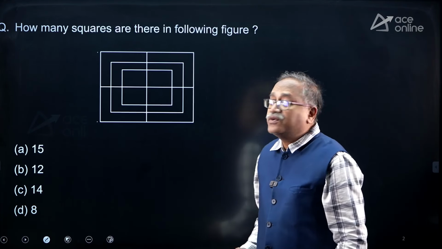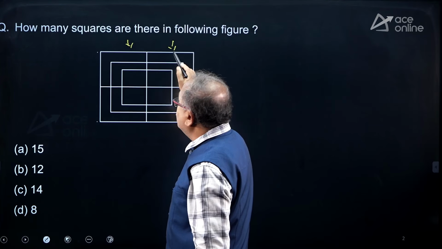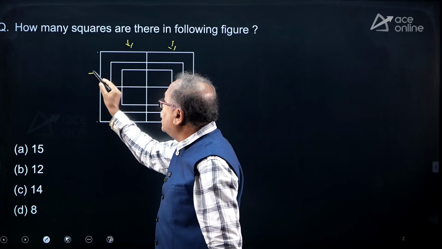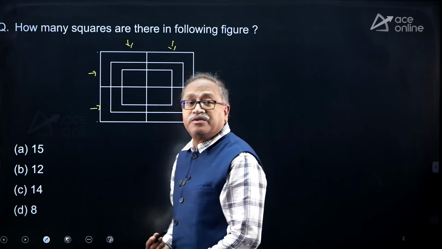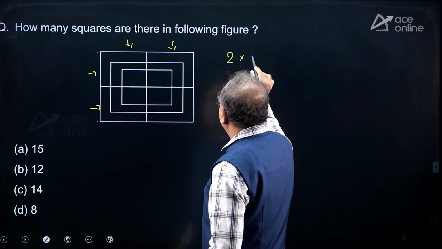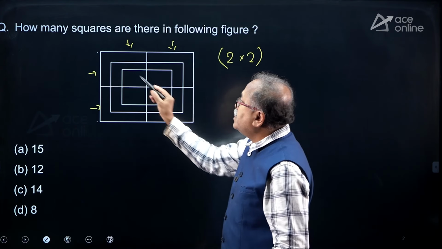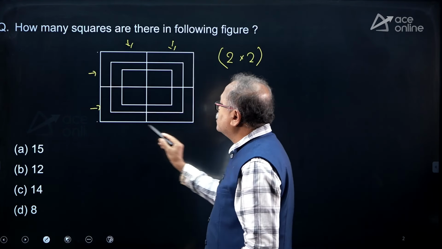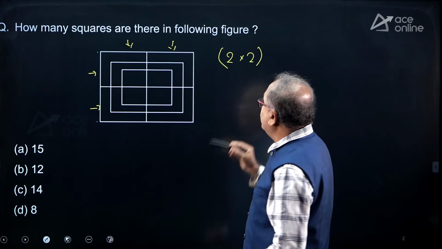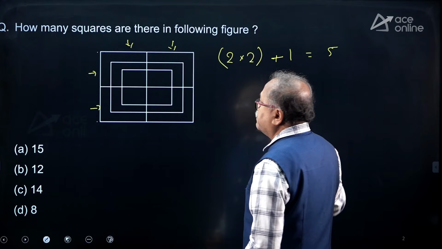Okay, so what you do over here, I can see that there are two columns and two rows. So it is in the form of 2 into 2, right? And we also take the external one, the bigger square, so plus 1. I notice that this is 5.